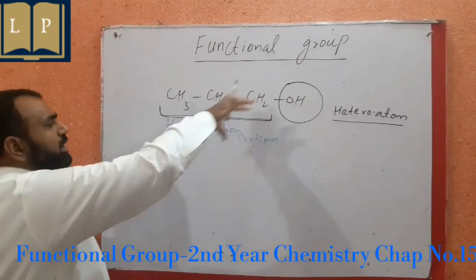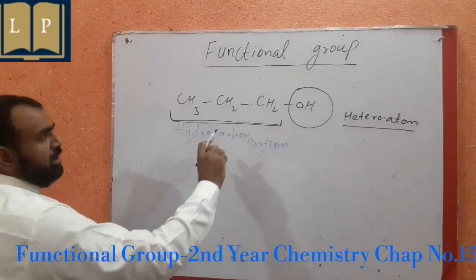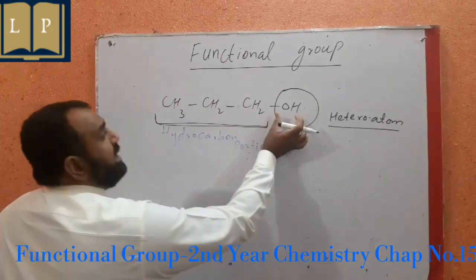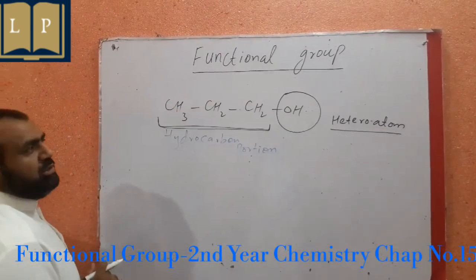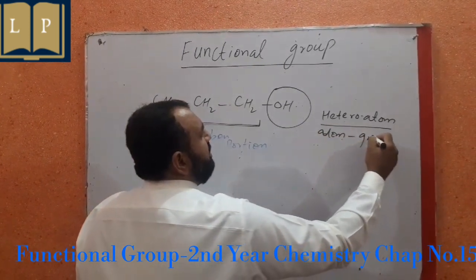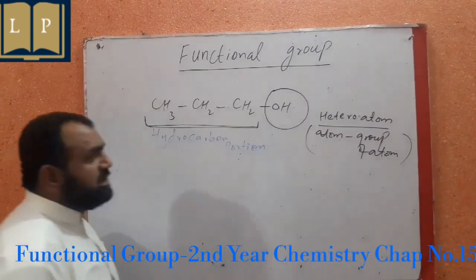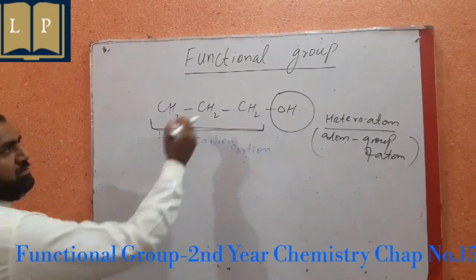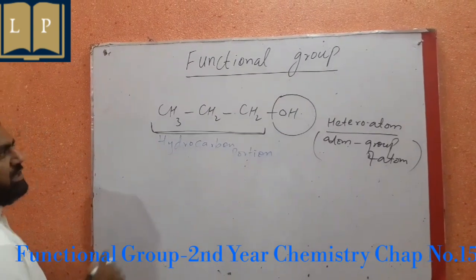Now, the hydrocarbon portion of an organic compound normally contains carbon and hydrogen, whereas a heteroatom that is attached to the hydrocarbon portion may be an atom or a group of atoms, but it is distinguishable from each other. For example, I have written a 3-carbon network over here and I have attached an OH group, that is a hydroxyl group, to it.